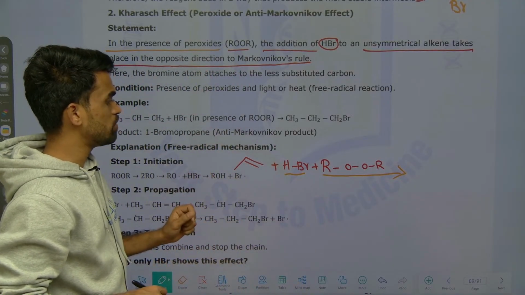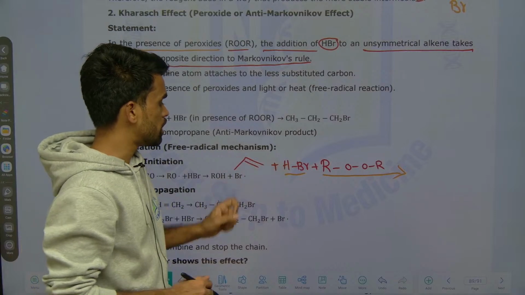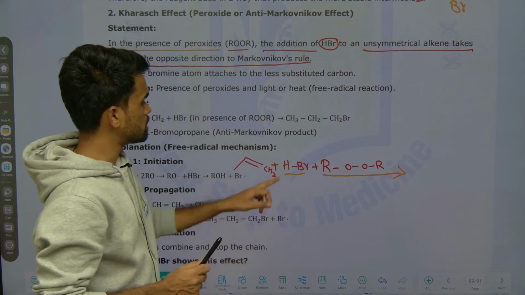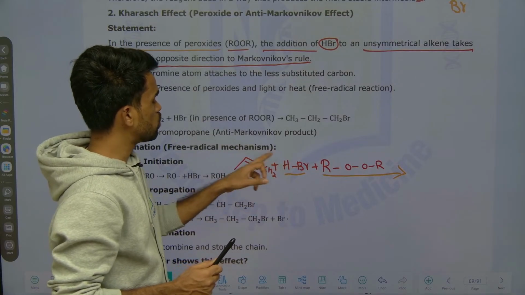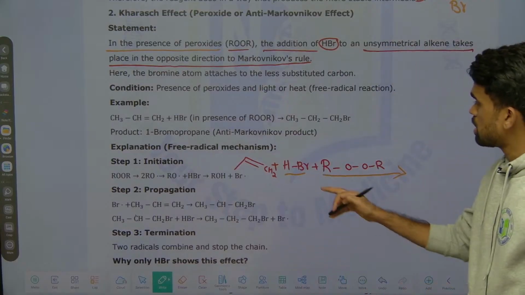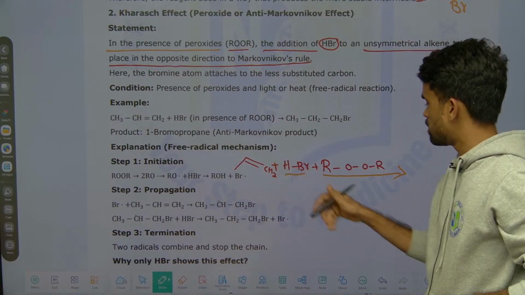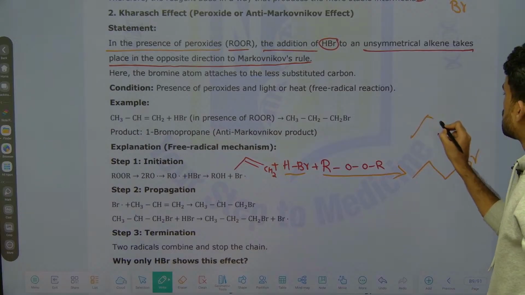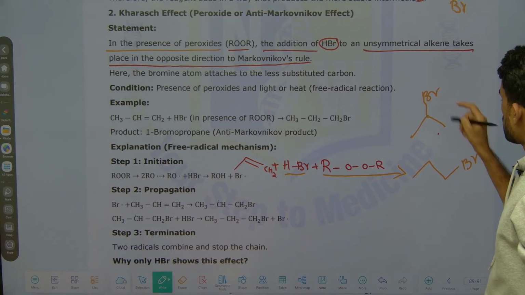Previously we know hydrogen goes to the more number of hydrogen containing carbon of this alkene. So hydrogen comes here and bromine goes here, but here it will be reverse. So reverse means hydrogen goes here, bromine comes here, that's it. The product formed will be like this. Previously the product is formed like this, now the product is forming like this.